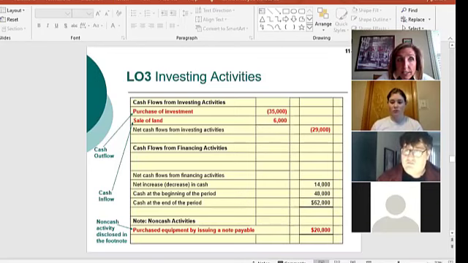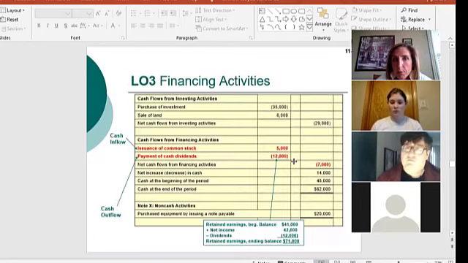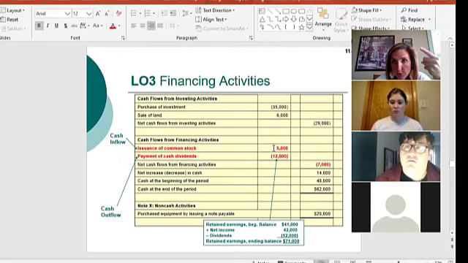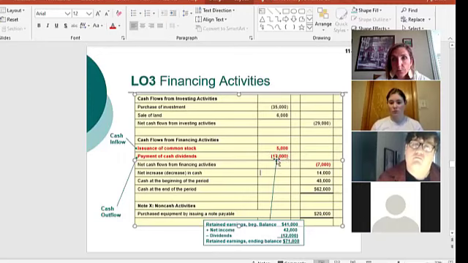So on the financing section, there are a couple of things that get confusing to students, and I love this slide because there are really three main things that go in your financing section. You issuing common stock, which means you would have gotten cash, right? So that's why that's a positive 5,000 there. When you pay dividends, you're giving out cash. So that's why that's a negative 12,000 there. And then the other thing would be any payments or receiving on borrowing money. So those could be inflows or outflows. If I borrow money, it's going to be additional cash to me. If I pay back that loan, it's going to be a decrease to my cash.